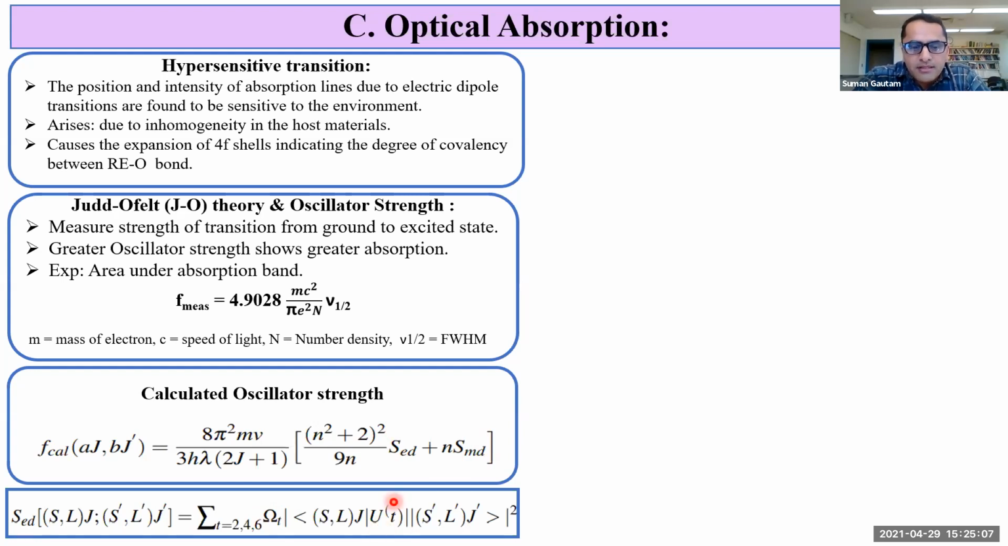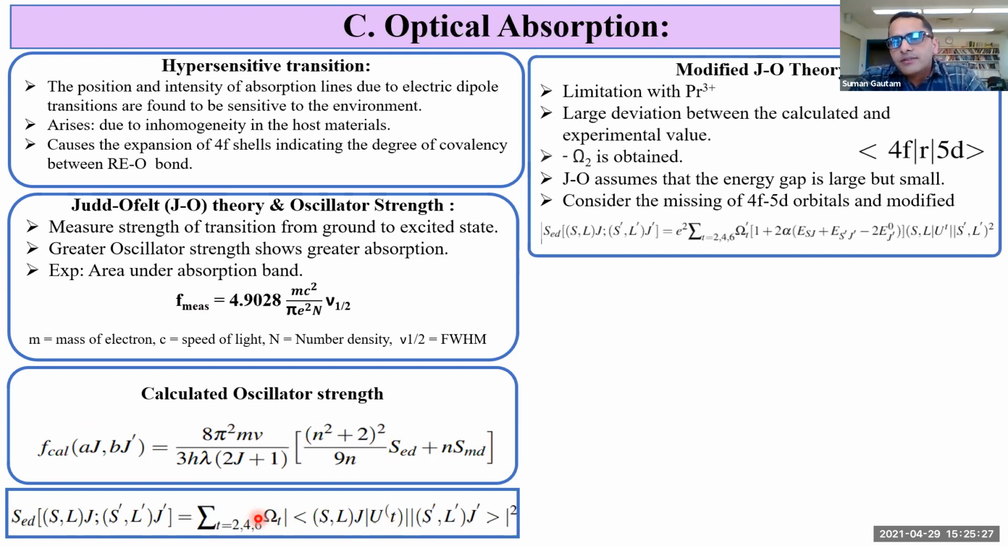The matrix elements are taken as a reference from previous studies, and a set of equations will be formed for t equal to 2, 4, and 6. Then the least square fitting between measured oscillator strength and calculated oscillator strength gives the intensity parameters, which is the major objective of my research.